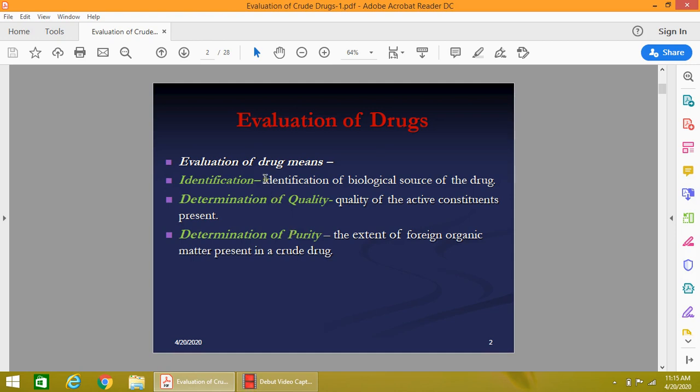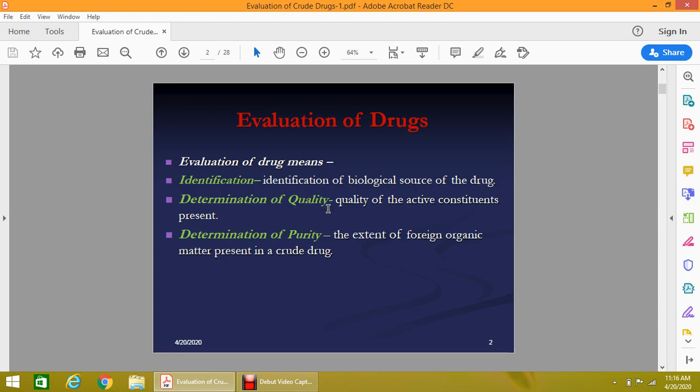Identification of the crude drug means to identify the crude drug, like what is the source of the crude drug. Either the crude drug is from animal source or from plant source or from marine sources or from microbial sources. First we identify the crude drug, that is the source of the crude drug. Then we check the quality of the drug.